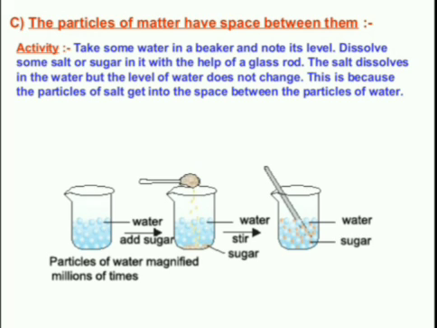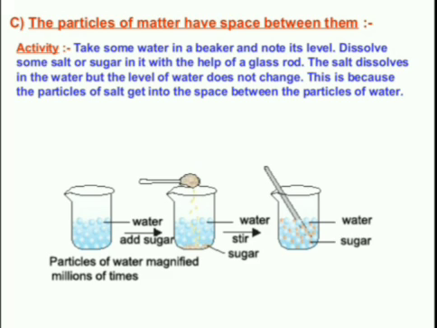Third characteristic or property of matter is that particles of matter have space between them. For this we can do an activity. Suppose we have taken some water in a beaker and noted down its level, then dissolve some salt or sugar in that water and mix with the help of a glass rod. The salt or sugar will dissolve in the water, but the level of water will not change.